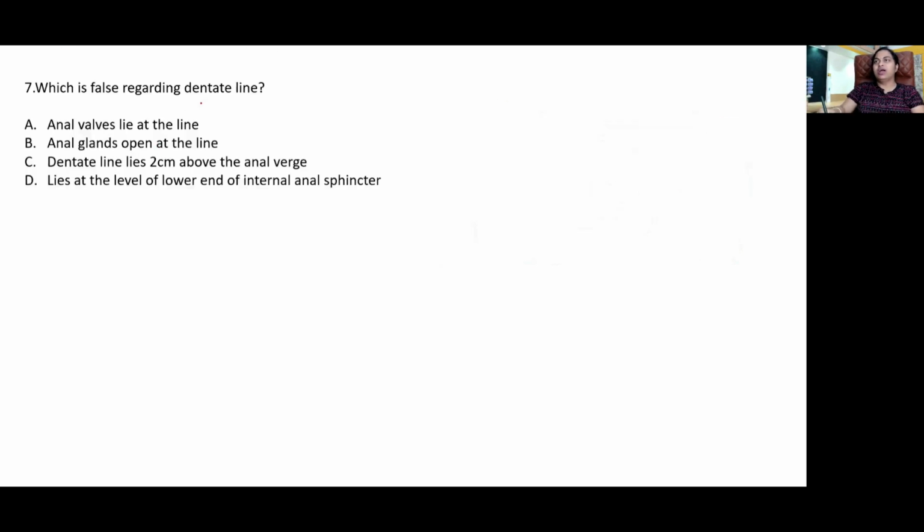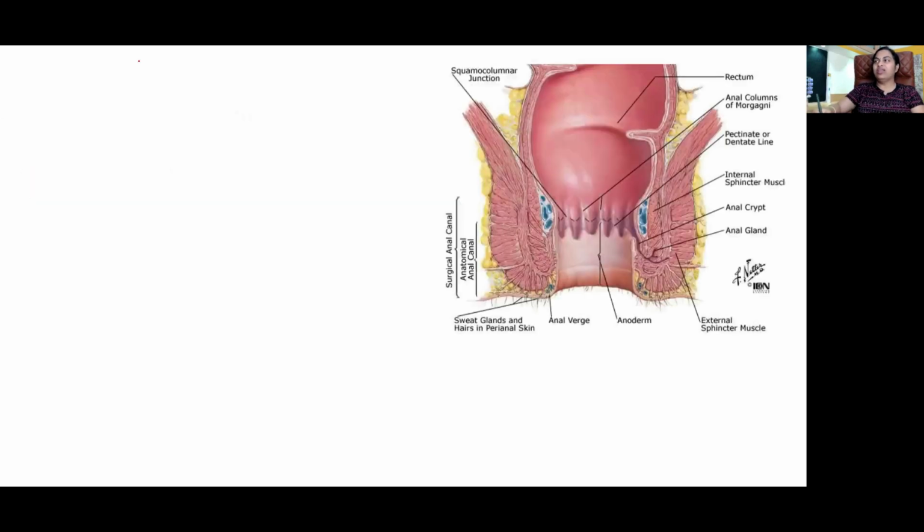Which is false regarding the dentate line? Take your time, read it. So what's the right answer? Okay, guys. So what is the dentate line? It is also called the pectinate line. So the interior of the anal canal is divided into three parts by two important lines. The pectinate line or the dentate line and the white line of Hilton.